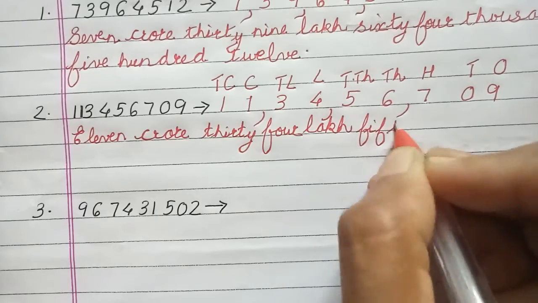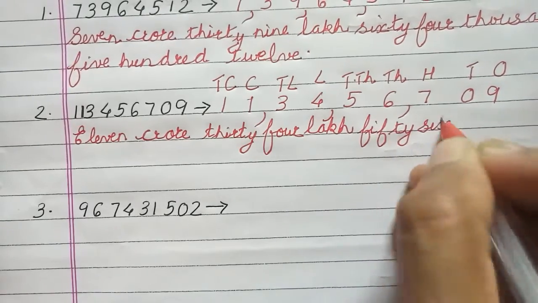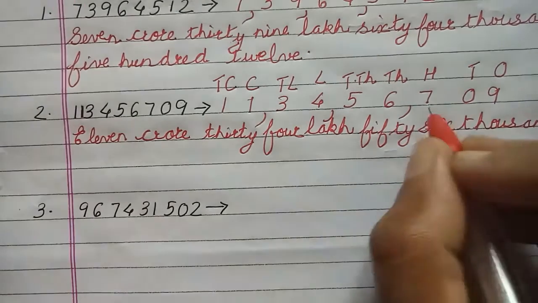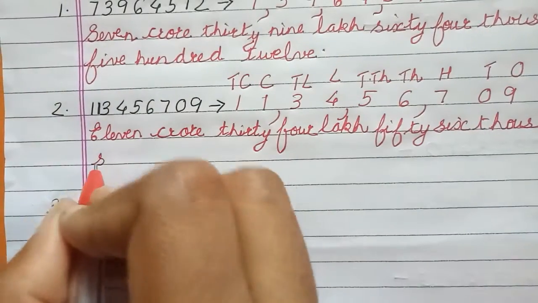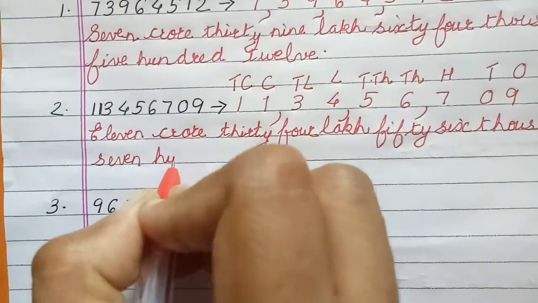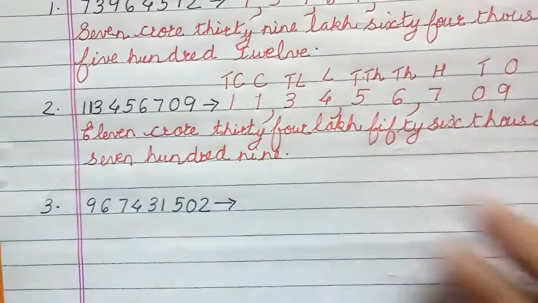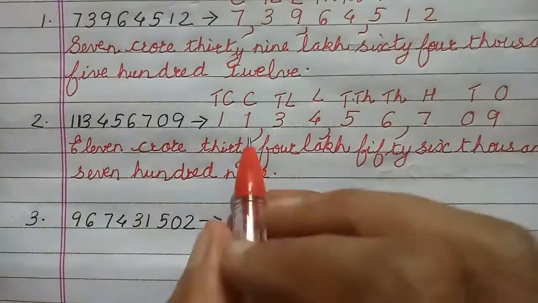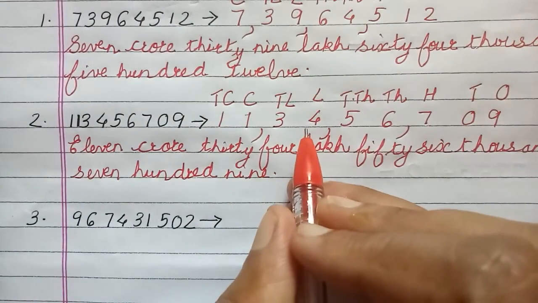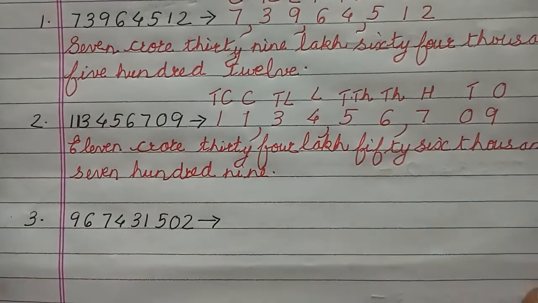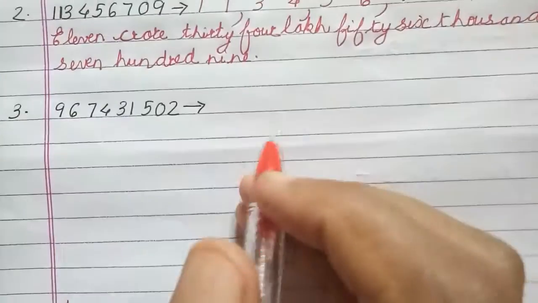So how it is? 56,709. How do you read it? 709. Do you remember this? Yes. 11 crore, 34 lakh, 56,709. Okay. Again, third problem.